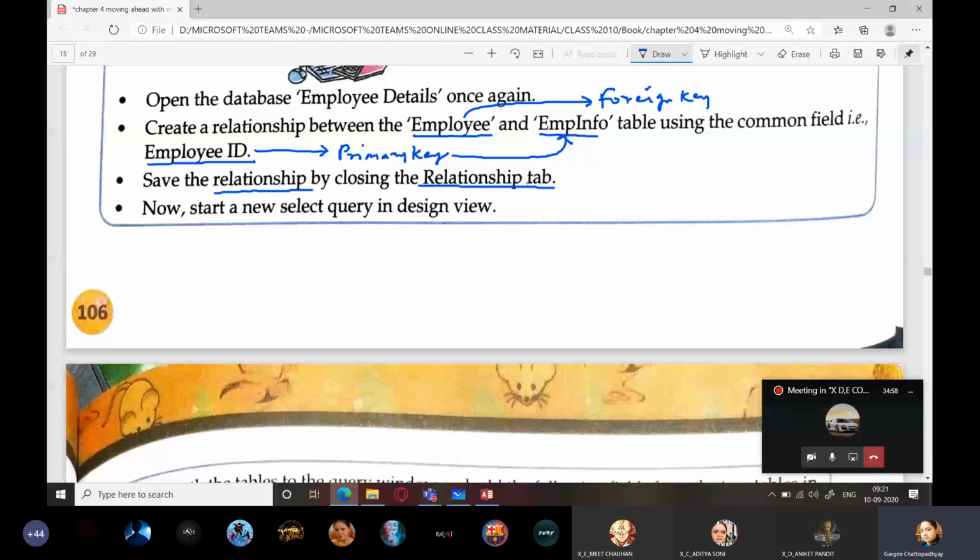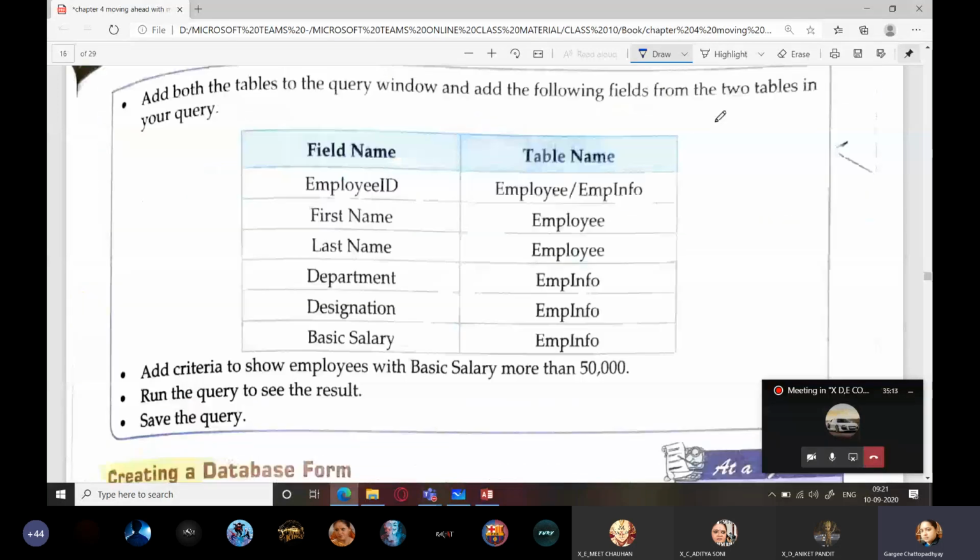Now start a new select query in the design view. Add both the tables to the query window and add the following fields, which are also given to you. And add the criteria to show employees with basic salary more than 50,000. For the column basic salary, you will just type in the criteria section greater than 50,000. Run the query to see the result and save the query.